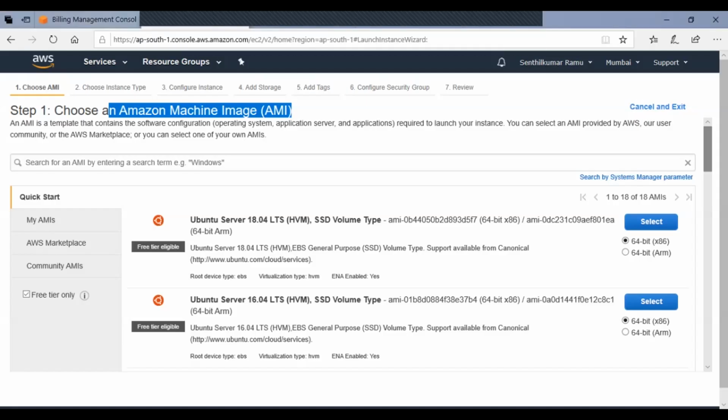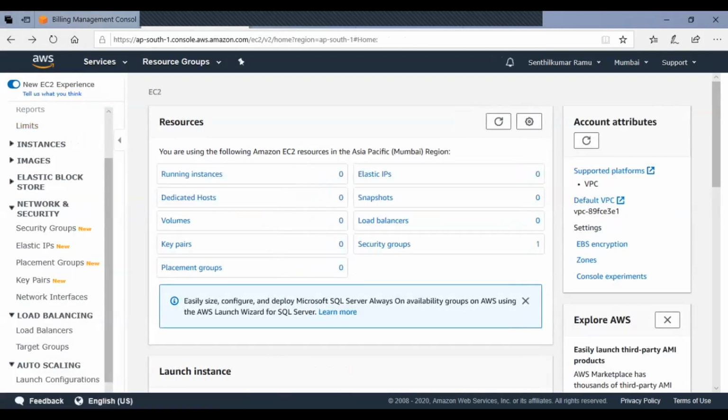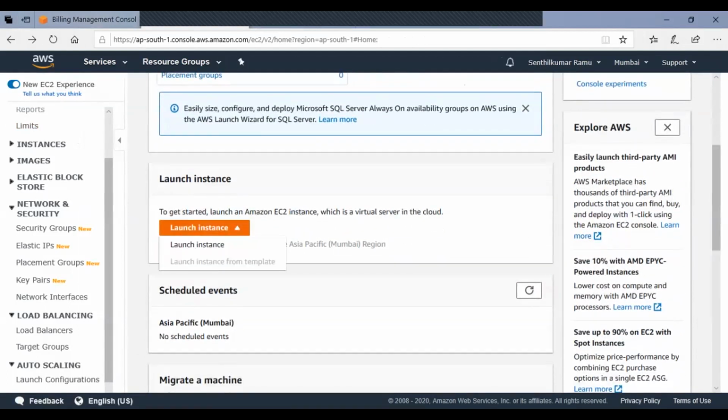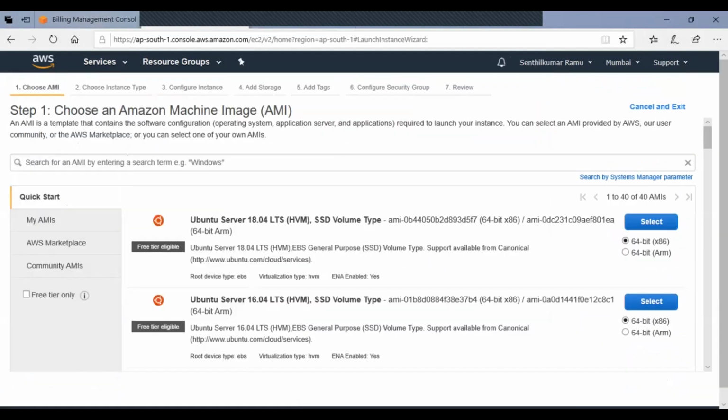See now, we were on this screen, which is a dashboard screen. Then we went into an option thrown by AWS on the console called launch instance. I'm just clicking launch instance. This instance is going to get launched in the Asia Pacific, Mumbai region, right? I'm clicking launch instance because I don't have a template, and that is where I don't have this option.